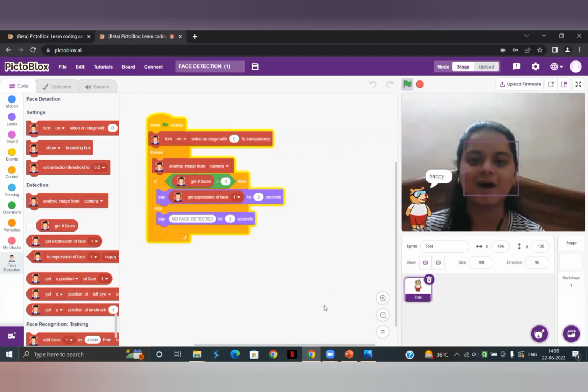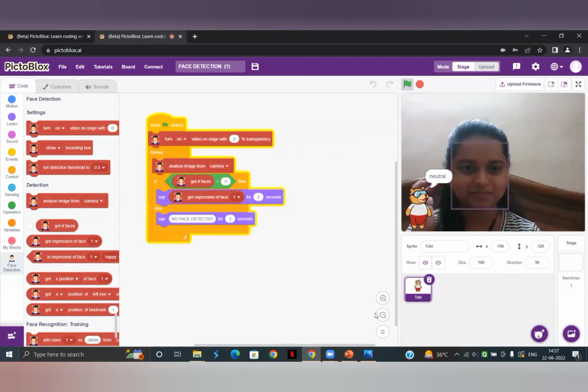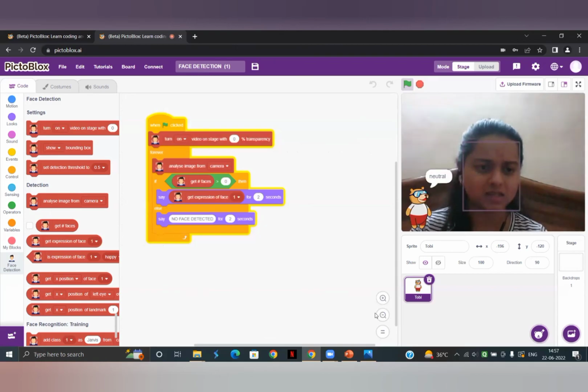All right, so this is how you do face detection in PictoBlox. First of all, you just need to add the extension. You can add the extension from the bottom left, by clicking that plus symbol. You will find all the libraries related to AI, and you can download any one you want to use. Basically, we were using face detection. So I downloaded face detection, and this is the code you can make to identify the faces and depict the emotions. For example, it is just showing neutral, happy, and I think sad.